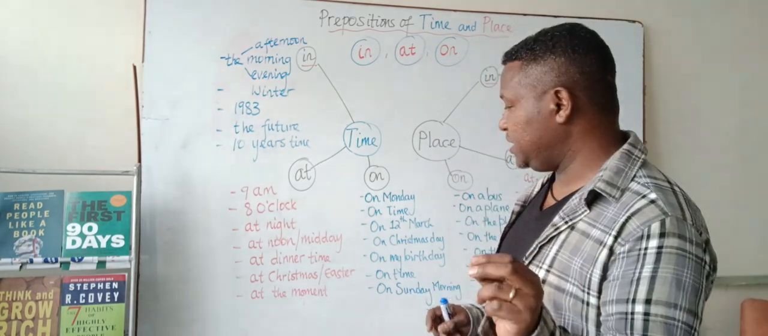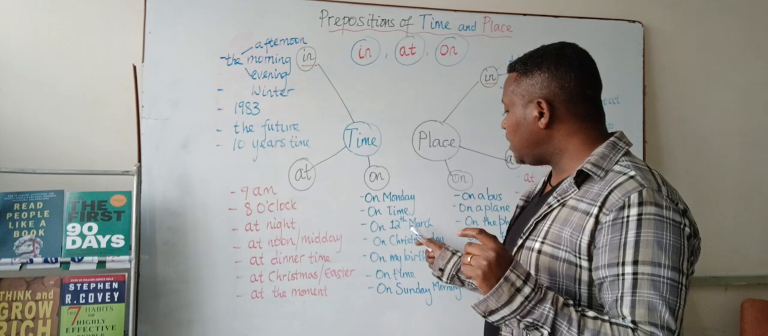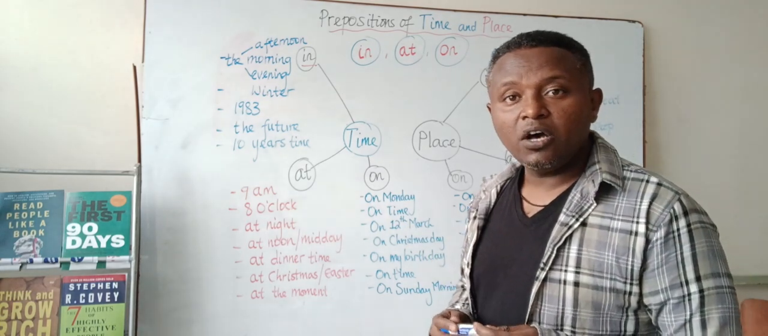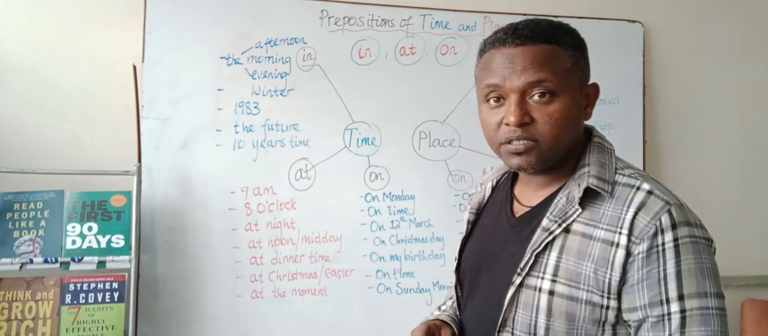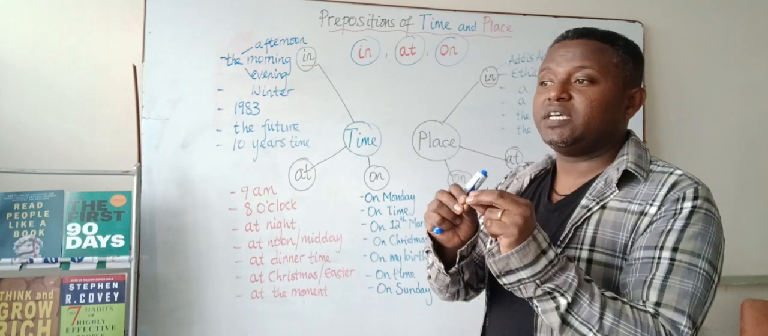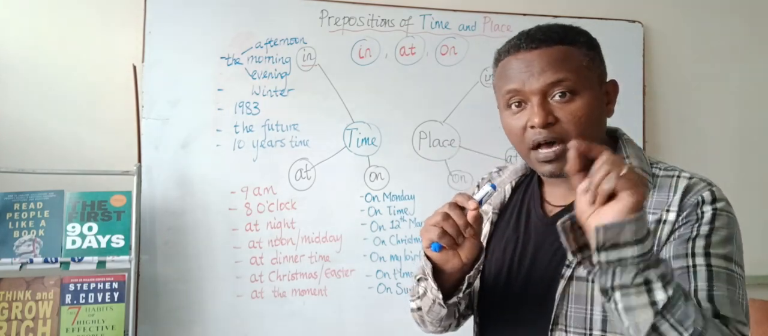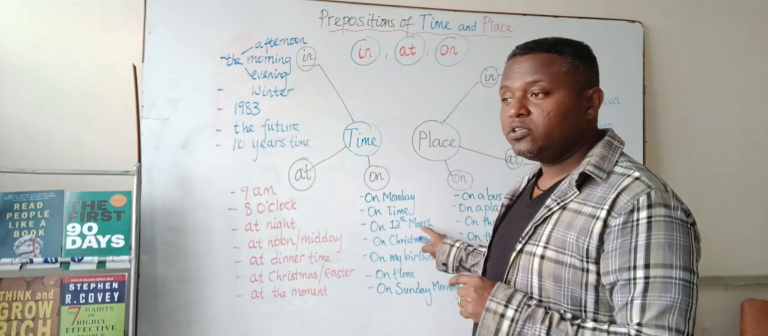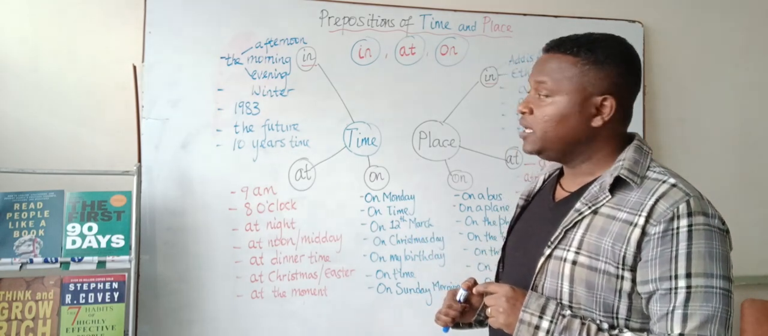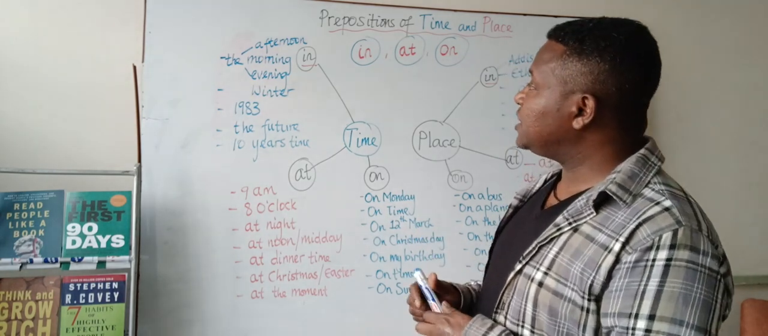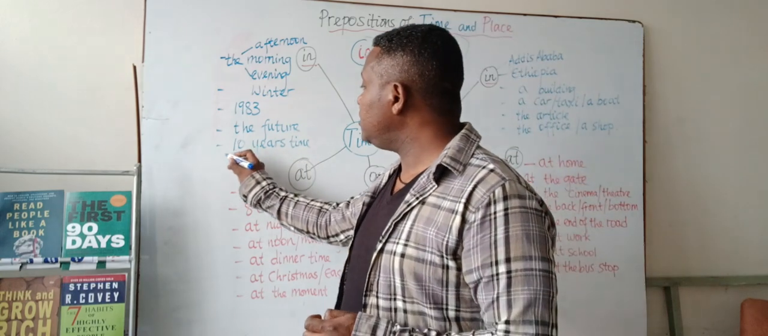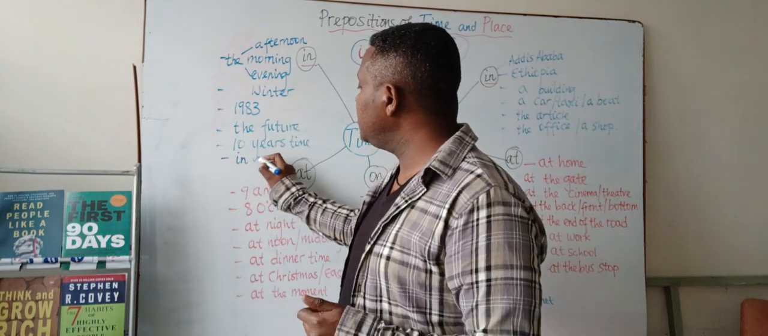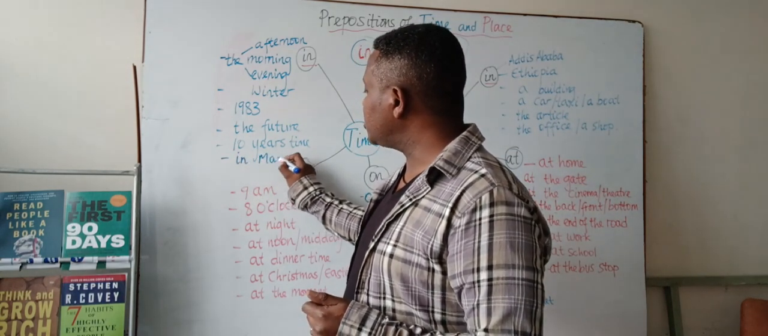Okay, on time. On 12th of March. Okay, on 12th of March. When you specifically mention the date and the month, we use on. Okay, on 12th of March. Okay, but generally I forgot to mention here in, for example, I was born in March.